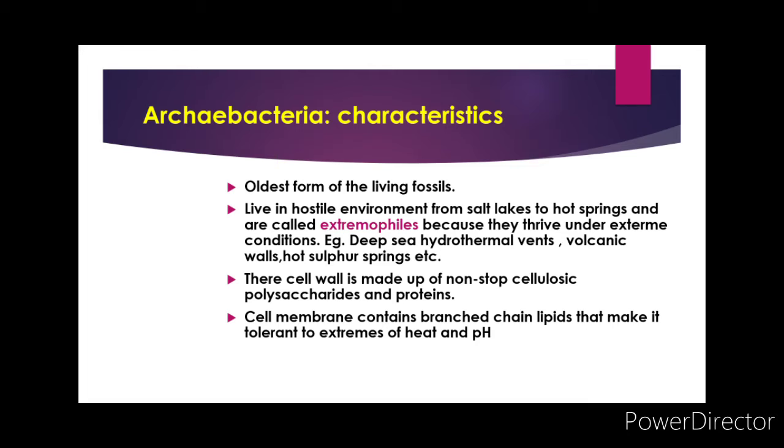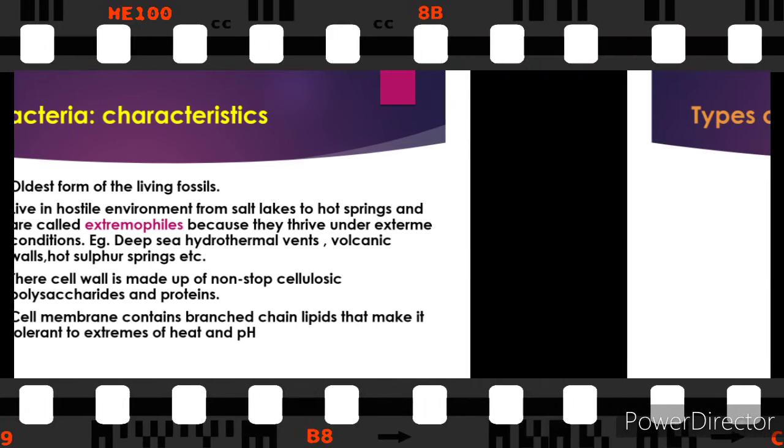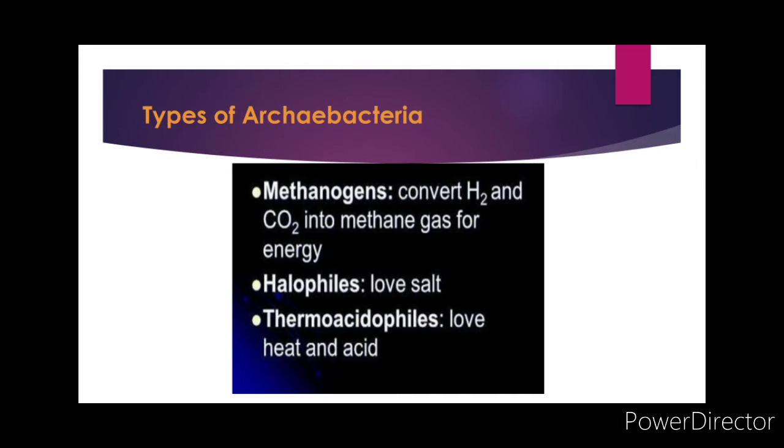Their cell wall is composed of non-cellulosic polysaccharides and proteins. Their cell membrane contains branched chain lipids that make it tolerant to extremes of heat and pH, and that's why sometimes they are known as extremophiles, because they can resist extreme temperature and extreme pH.